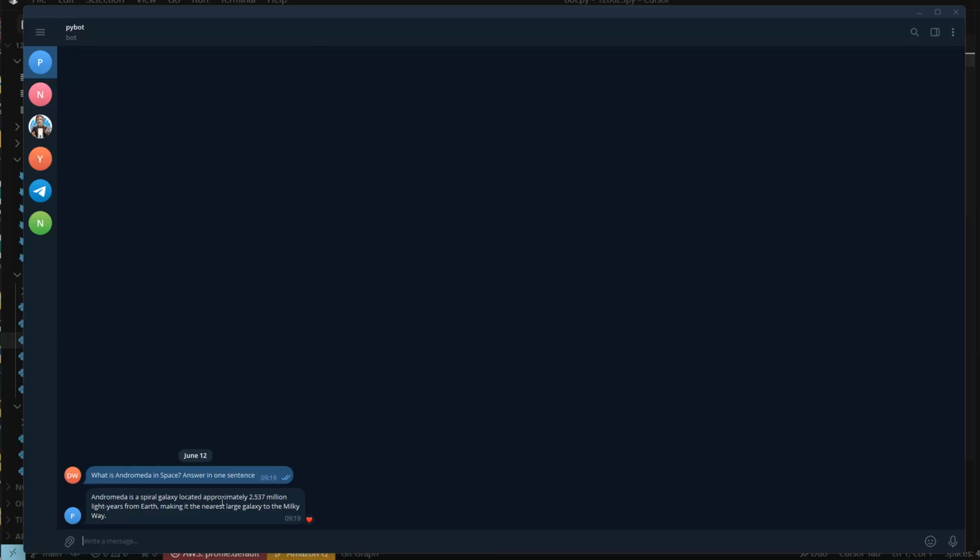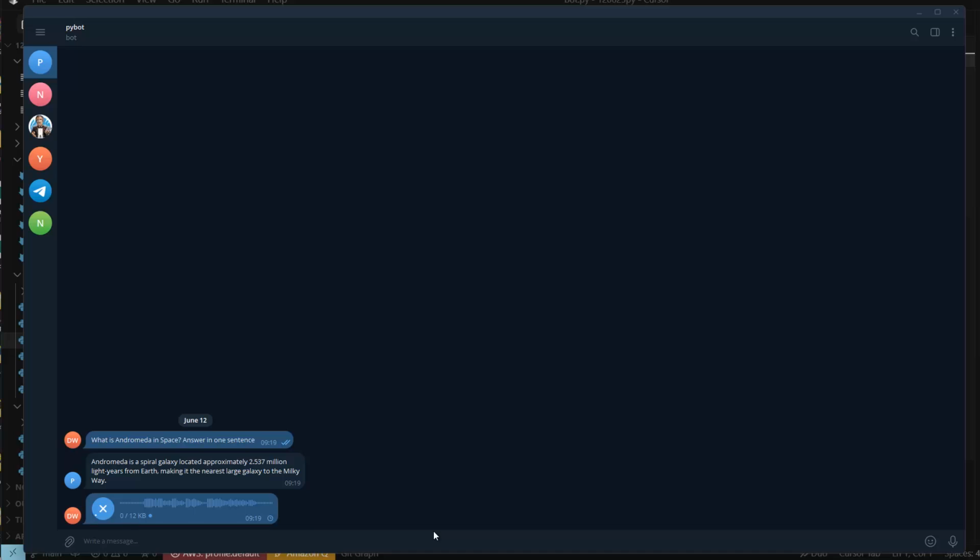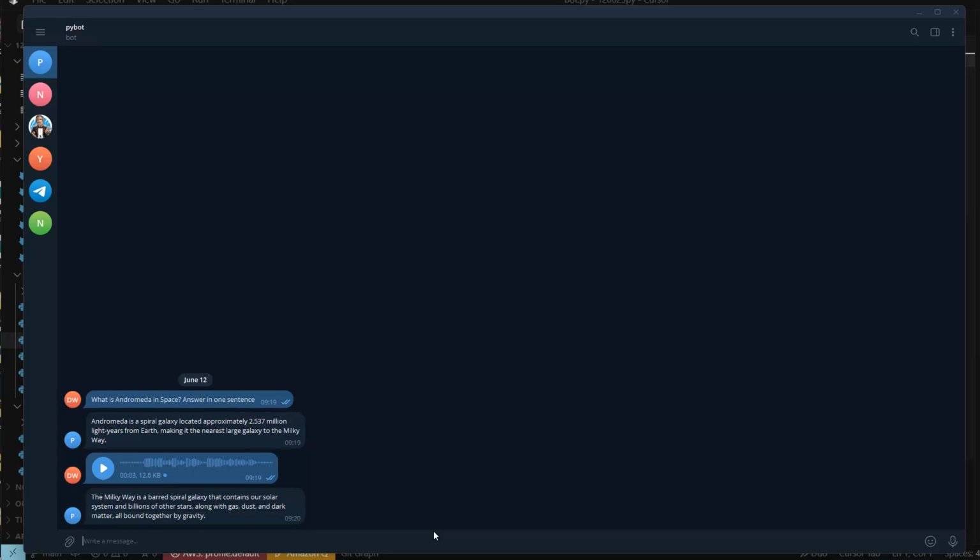Now that's the first option, and the other option would be that I also can ask the model something. So if I have some audio, I can go there and, for instance, what is the Milky Way in space? Answer in one sentence. And now you see that I sent the audio, and now the audio gets transcribed using Whisper API from OpenAI, and then I should get a result. And there it is. The Milky Way is a barred spiral galaxy, and so on and so on.